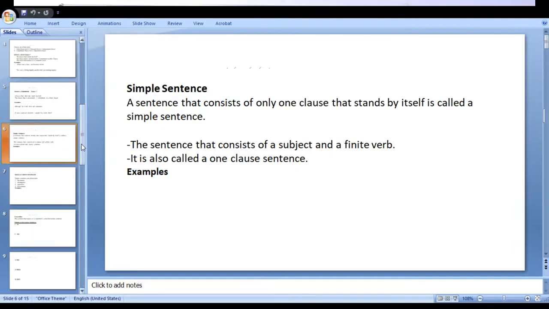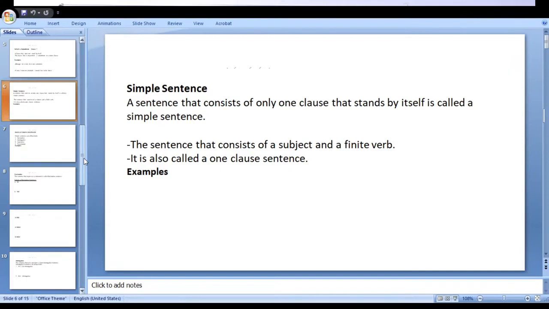A simple sentence is very simple because it consists of only one clause, and the clause is also the main clause. That means if a clause is itself a sentence, then we can say that it is a simple sentence. These are the different definitions of a simple sentence: a sentence that consists of only one clause that stands by itself is called a simple sentence. Now we will take some examples.